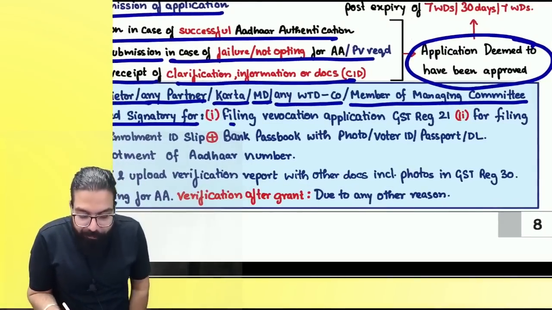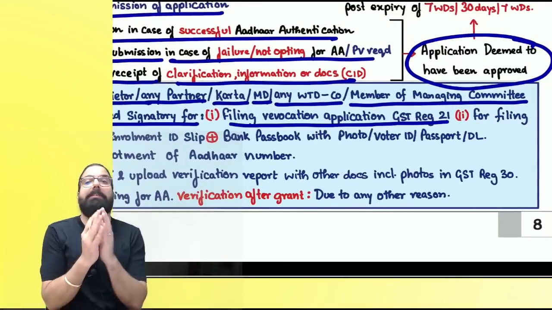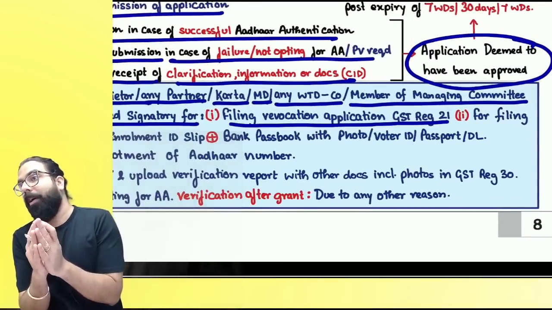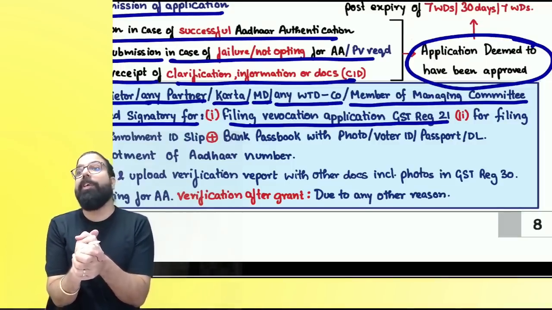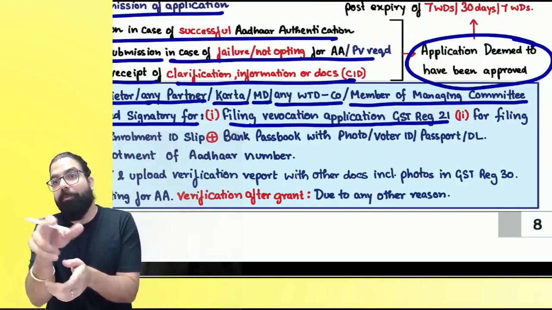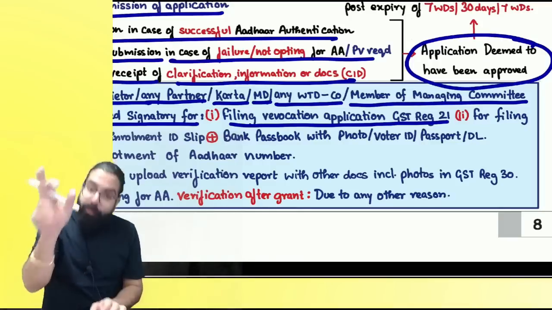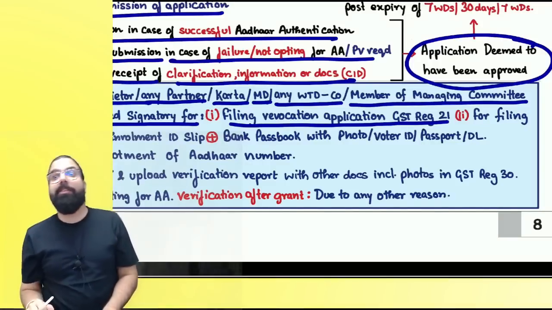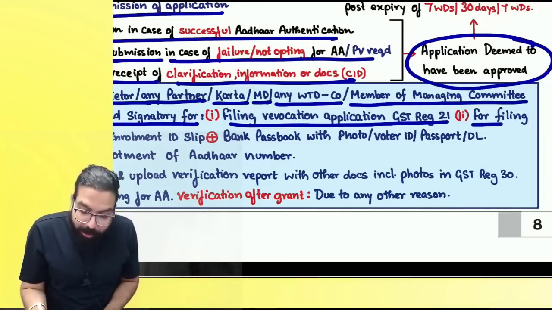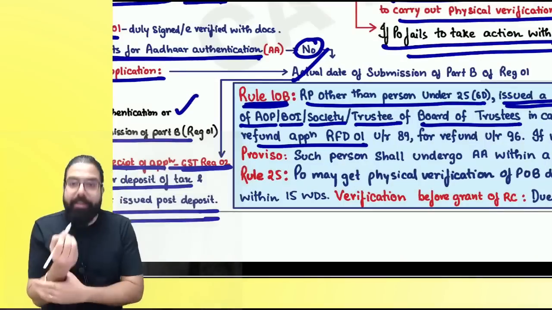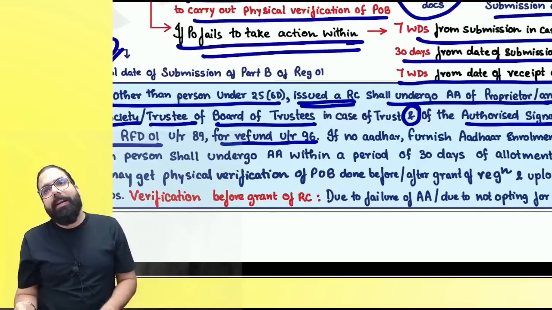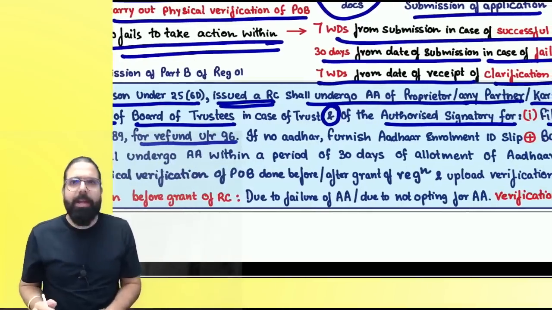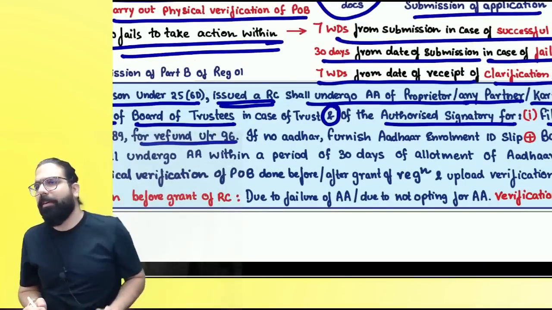Number one, if you want to file a revocation application. Sir, my registration is cancelled, please revoke the cancellation. You want revocation, you have to file GST REG-21. To file that form, your Aadhaar authentication has to be done first. Then, for filing refund application GST RFD-01 or for filing refund under rule number 96, we'll talk about this later. Just remember, for filing refund application.